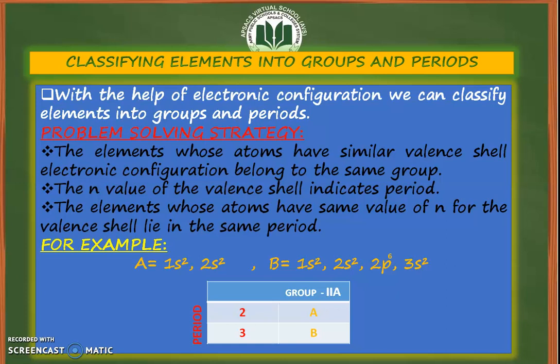You firstly need to identify the valence shell, and then you need to identify the nth value which represents the period number, and then you need to count the total number of electrons in the valence shell, which shows you the group number.